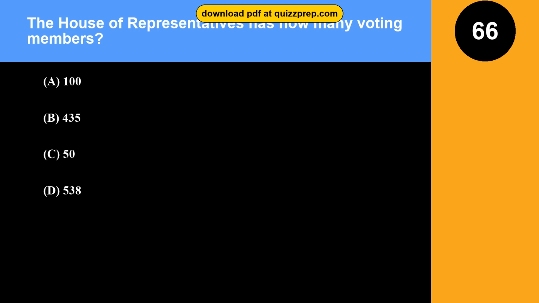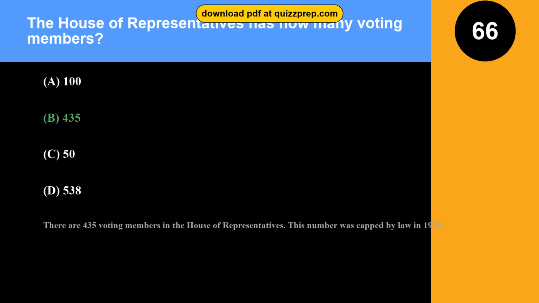Question 66. The House of Representatives has how many voting members? Option A. 100. Option B. 435. Option C. 50. Option D. 538. The correct answer is option B. 435. There are 435 voting members in the House of Representatives. This number was capped by law in 1929.